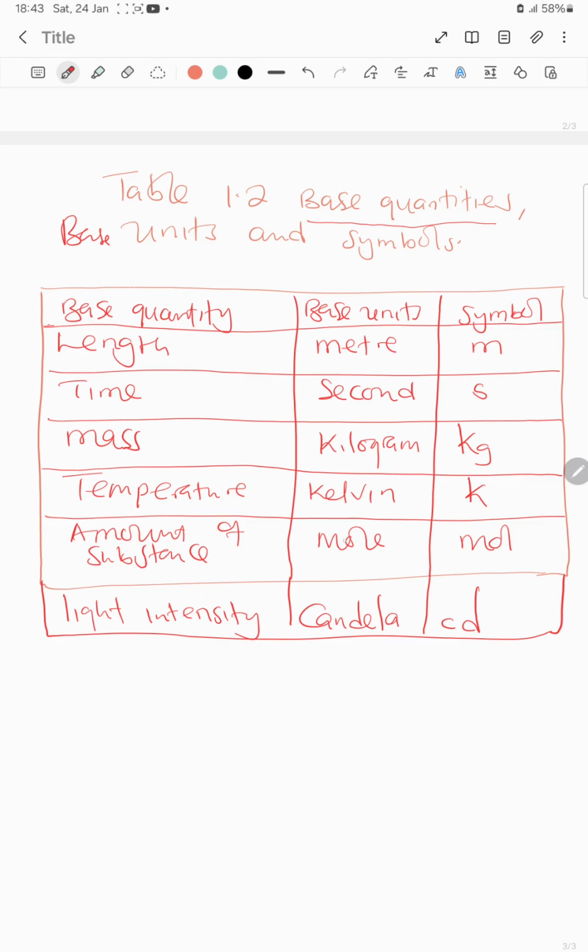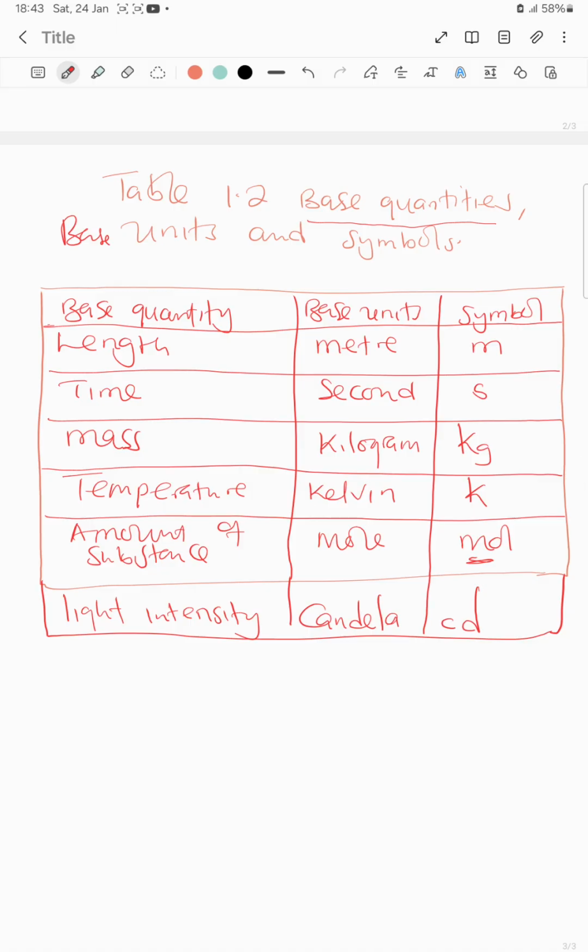Amount of substance is measured in mole. The symbol is just mol, remove the E. We'll find this in chemistry when we look at number of moles. This is what we'll actually be using. Then light intensity is measured in candela, which is cd.